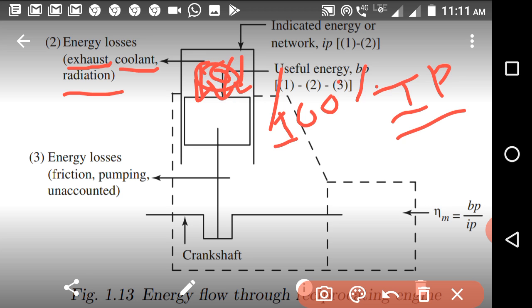Again, some part of the available energy is utilized for driving the auxiliary devices, such as the fuel pump, valve mechanism, and ignition systems, and these are all related to the valve timing diagram. We have studied how we utilize the shaft power for driving these auxiliary devices.